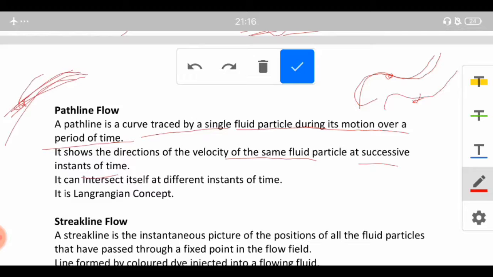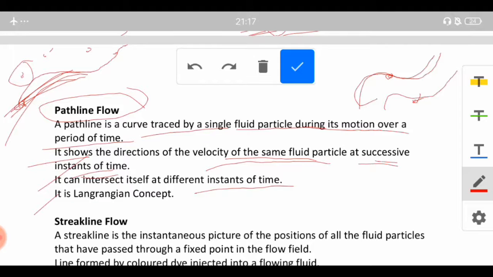So basically it will give us somewhat a curvilinear path, and this path is known as the pathline flow. It shows the directions of the velocity of the same fluid particle at successive instants of time. So suppose the fluid particle is here, and then next the particle will move here, and then here, and then here. So at various instants you will get the directions of the velocity of the same fluid particle, and again it can intersect itself at different instants of time. It is a Lagrangian concept because we are considering only one particle at a time.